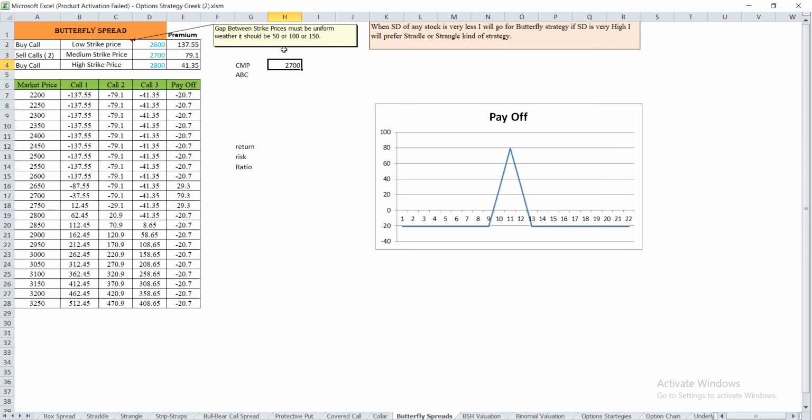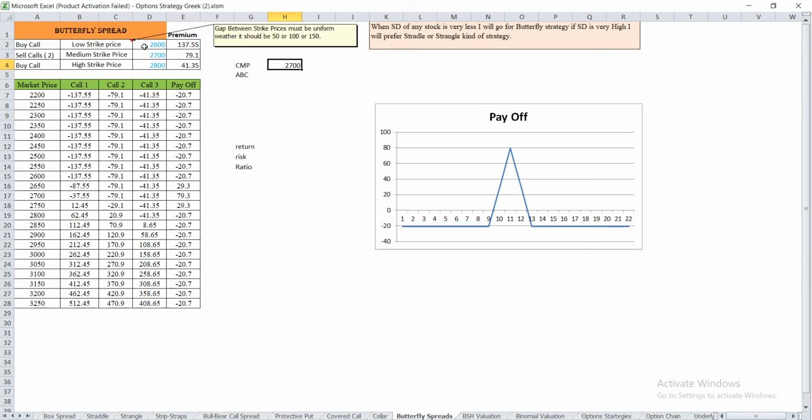So what will the trader do? Suppose I am a trader, so I will buy a call of low strike price. Low strike price means the price must be less than my current market price. And I will buy one call of high strike price. That means my high strike price should be higher than my current market price, and the medium strike price should be approximately or nearby my current market price.